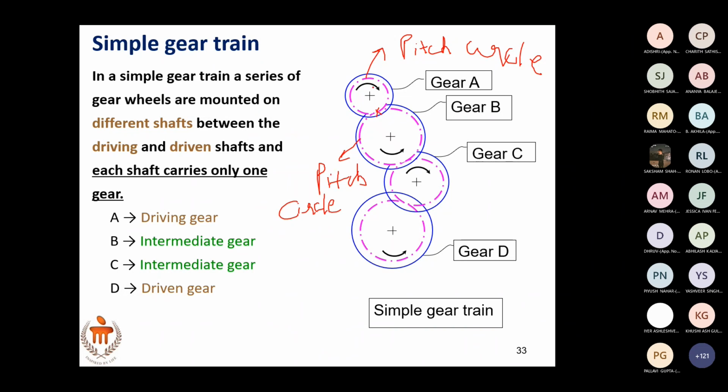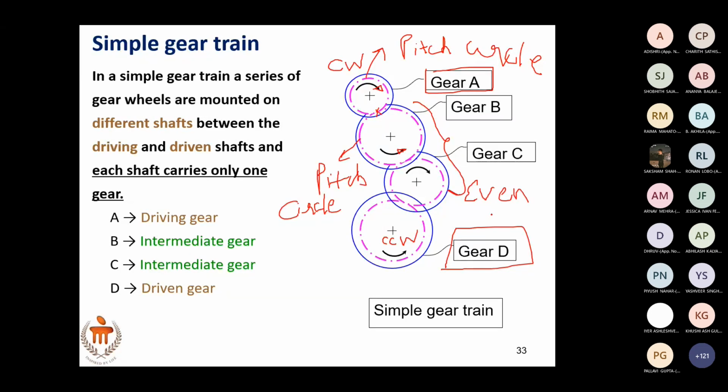In a simple gear train, consider the first gear. The first gear is rotating in clockwise direction, so the second gear will rotate anti-clockwise. The third gear, gear C, will rotate clockwise, and gear D will rotate anti-clockwise. The driven gear is gear D here, and the driver gear is gear A. If gear A is rotating clockwise, then gear D will rotate counterclockwise, because the number of intermediate gears here is even.